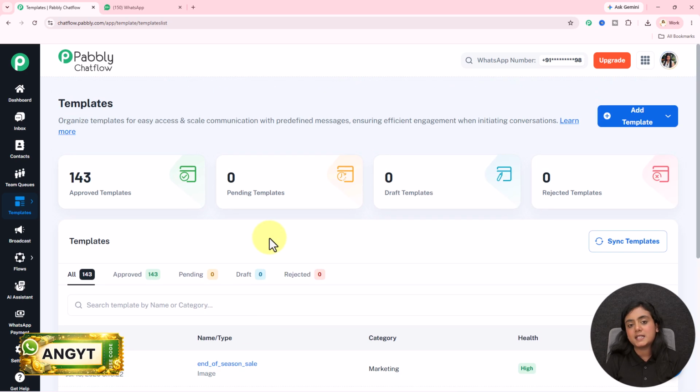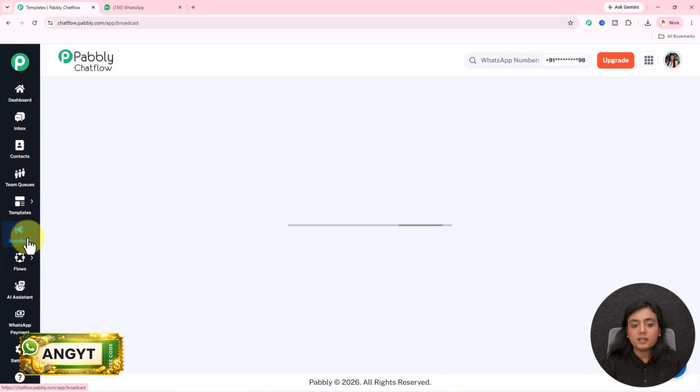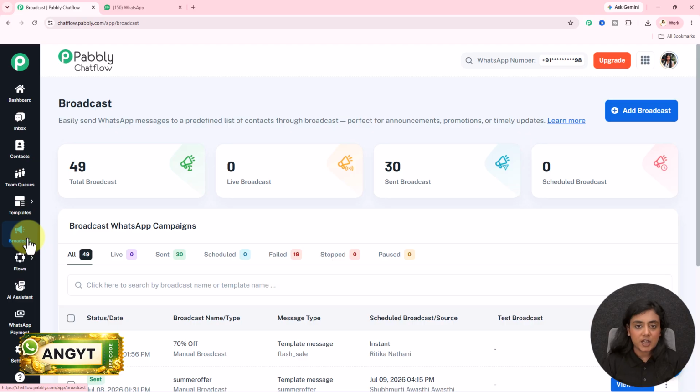now let's send a bulk WhatsApp message. To send a bulk WhatsApp message inside Pabbly Chatflow, we have this amazing feature in the name of broadcast. Broadcast helps you to create an entire channel where you can select to whom you want to send the WhatsApp message, select the template or write in the text, and then send that message to every single person in the contact list.